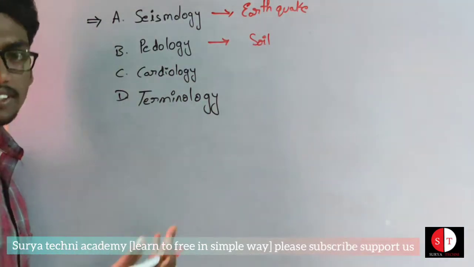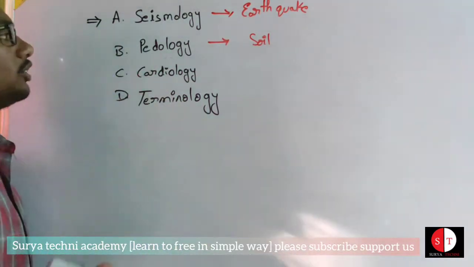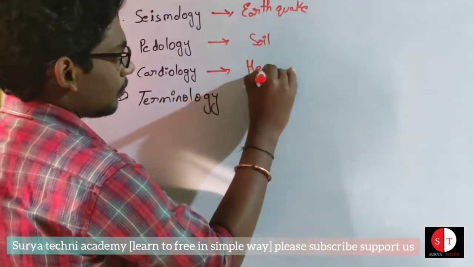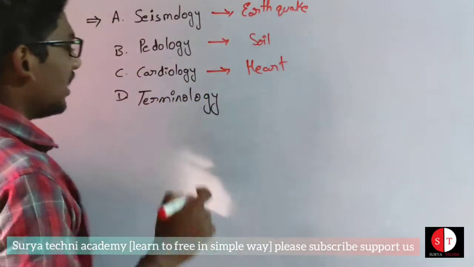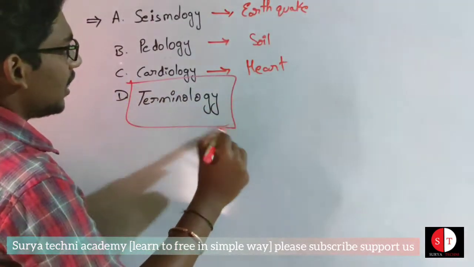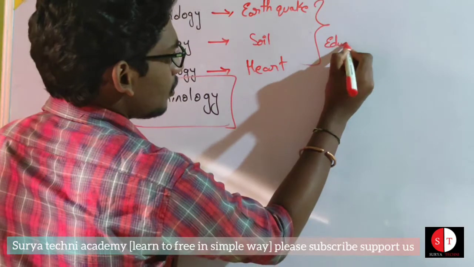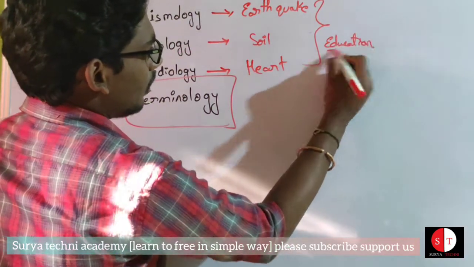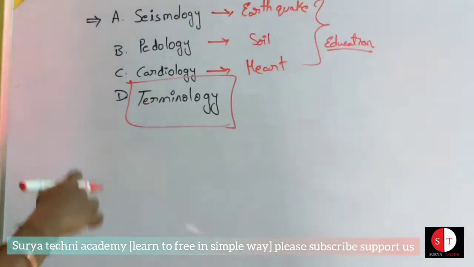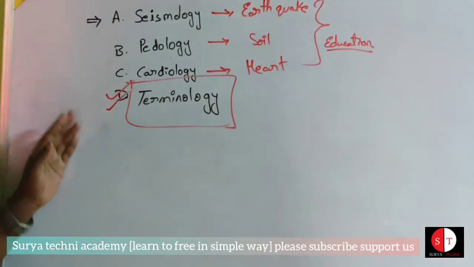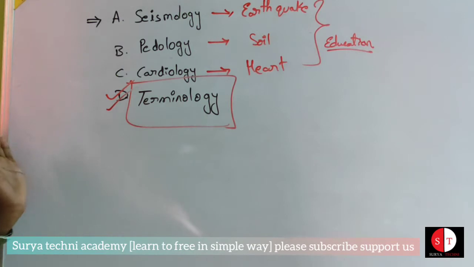Pedology is the study of soil. Cardiology is the study of the heart. Terminology is different. These three are related to study types, but terminology is different. So option D is the odd one out in this category.